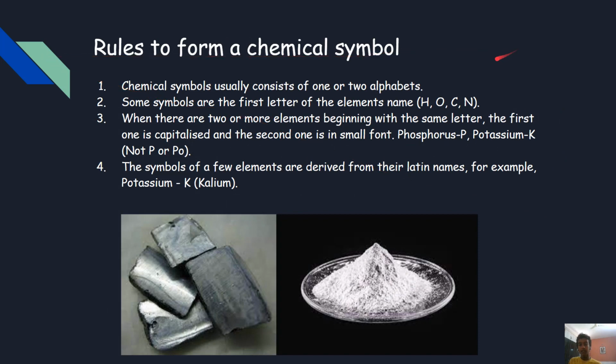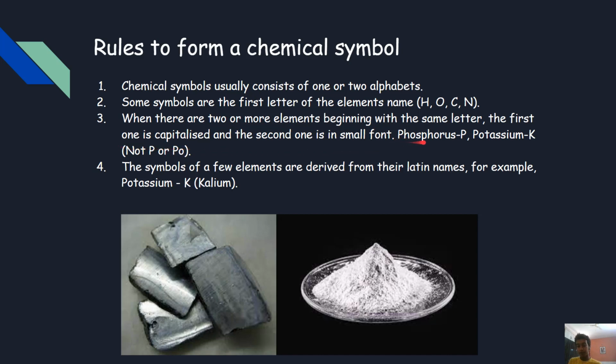Rules to form a chemical symbol. A chemical symbol usually consists of one or two alphabets. Some symbols are the first letter of the element's name. For example, hydrogen, which is H, oxygen, which is O, carbon, which is C, and nitrogen, which is N. When there are two or more elements beginning with the same letter, the first one is capitalized and the second one is in small font.